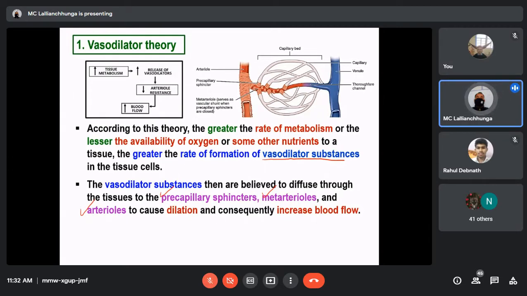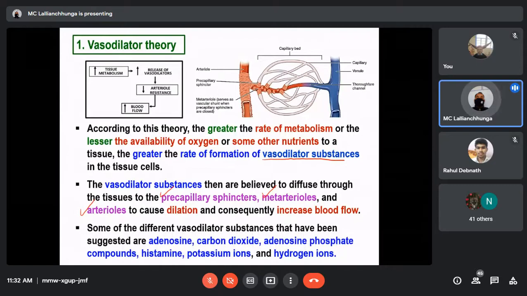When there is increased rate of metabolism and oxygen deficiency, the rate of formation of vasodilator substances increases. These substances diffuse to the arterioles, precapillary sphincter, and metarterioles, and cause vasodilation. When there is dilation, there will be increased blood flow, so that sufficient blood will be available to supply the demand of that particular tissue.